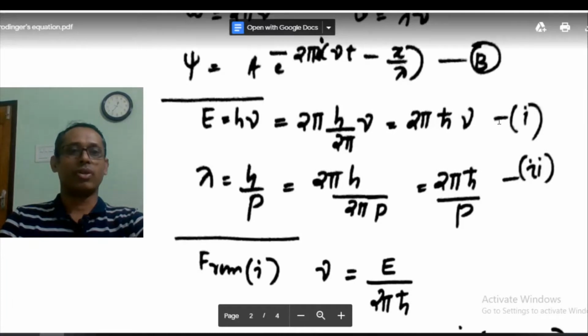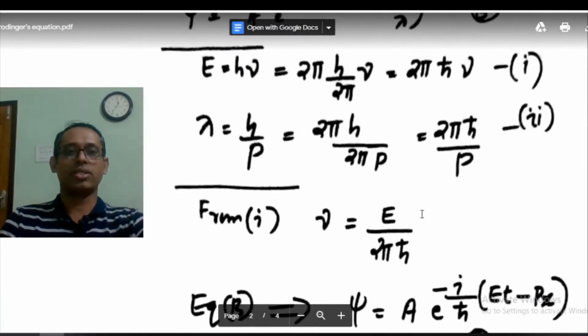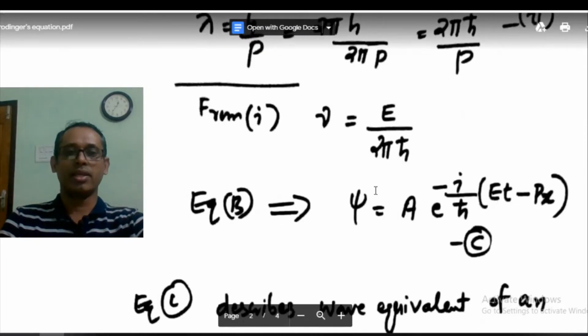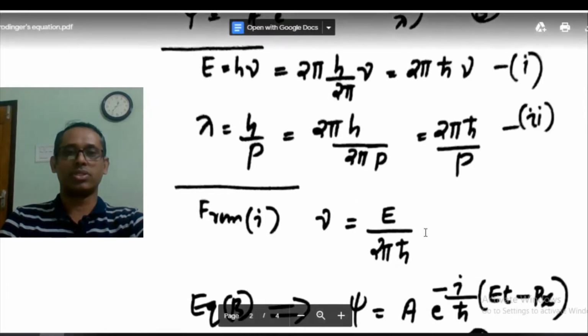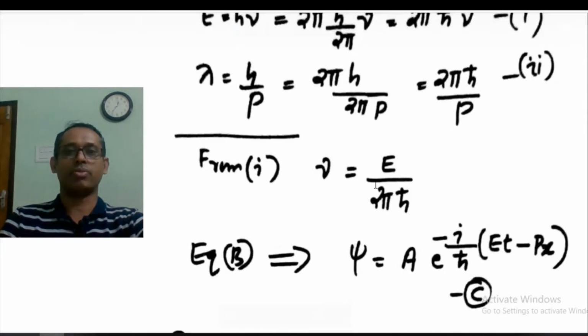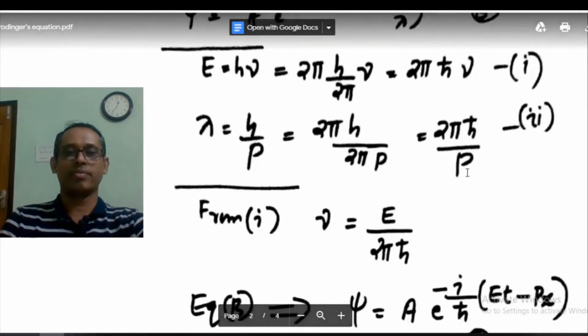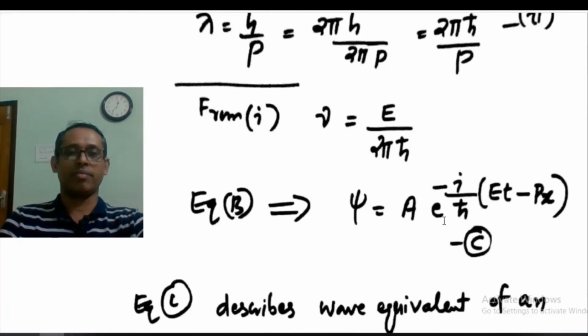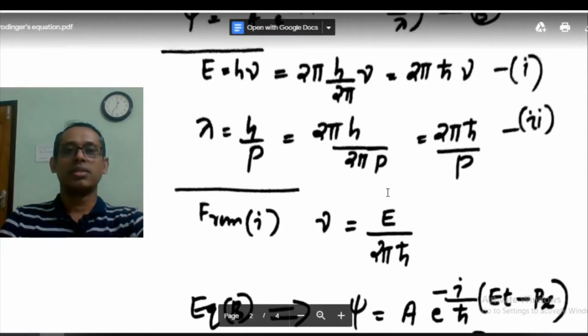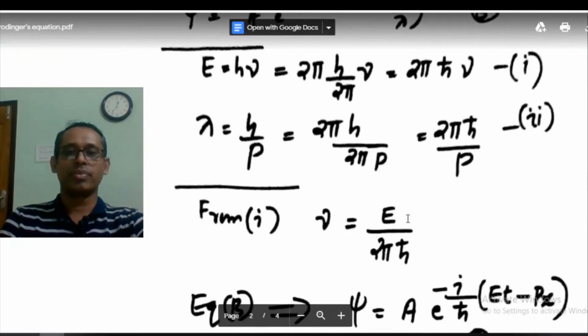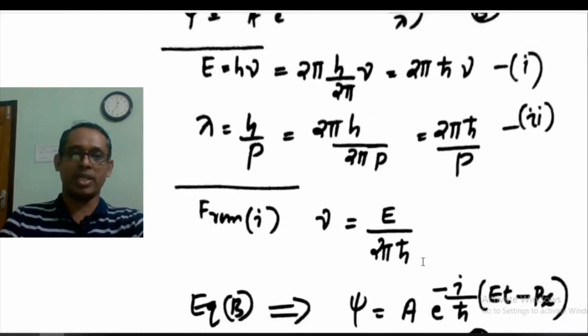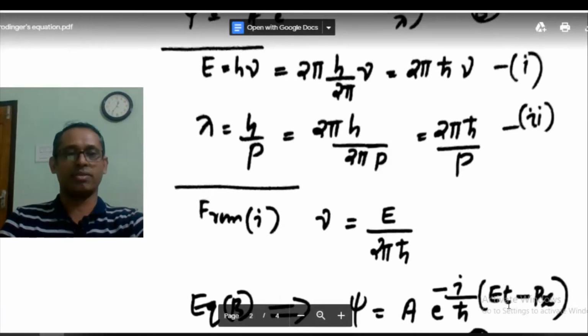Now from 1 I can write nu as equal to E by 2 pi h cut. Nu is E by 2 pi h cut, and from equation B, this equation now we are transforming. It now becomes A e exponential minus i by h cut. For nu we have written E by 2 pi h cut, that's why we have Et here.